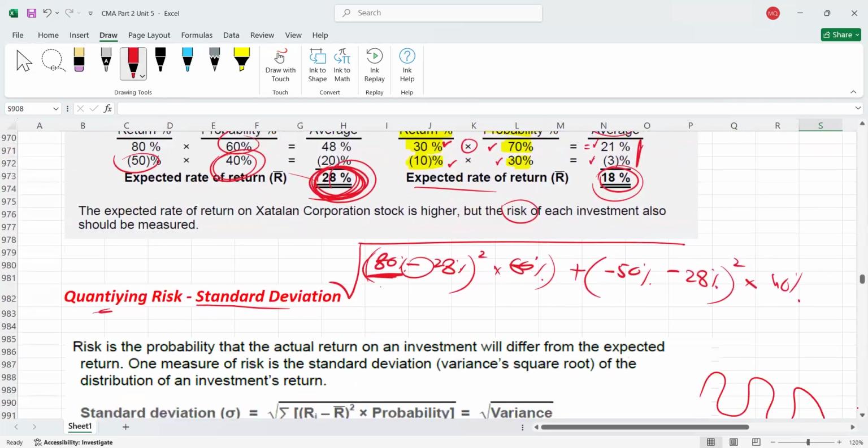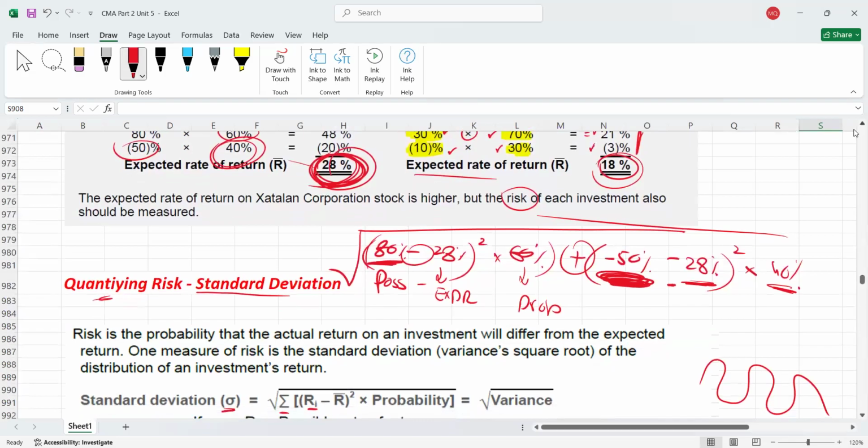So this is your possible return, minus this is your expected rate of return. Okay, this is their probability. Then we will take the second possible return, or loss percentage, again minus the expected rate of return, squared, into 40%, their probability. And once we solve, you will get the standard deviation. Okay, this is the formula.